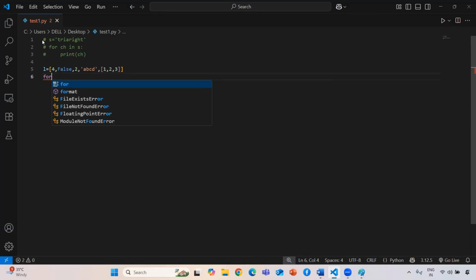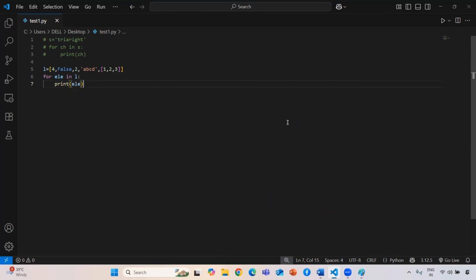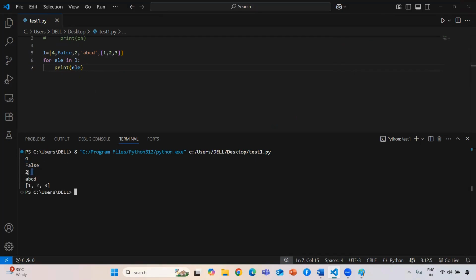First I need to give my for keyword, then a variable name. Earlier it was printing a character, and here I will be printing my element, that's why I'm giving ele. Based on your choice, you need to give the variable name. After that, you need to pass the membership operator in, then pass the collection data type. Now if I run this, it will print each and every element, so false, true. Okay, this is the way you can do it.